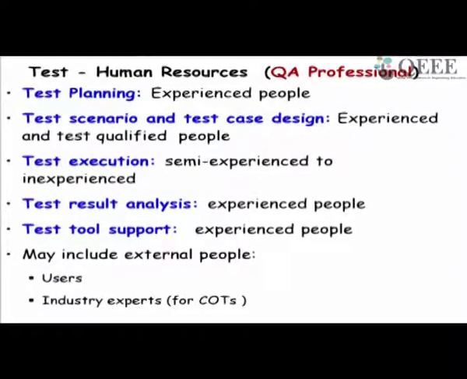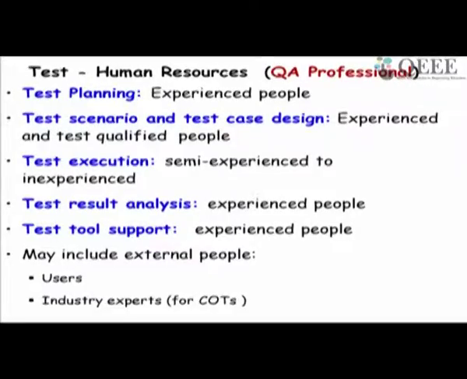Now, what do the test professionals do? A tester, what does it do? One thing is test planning: what type of testing will be carried out, for how long, etc. These require experienced people. Test case design, these are also experienced and qualified people.